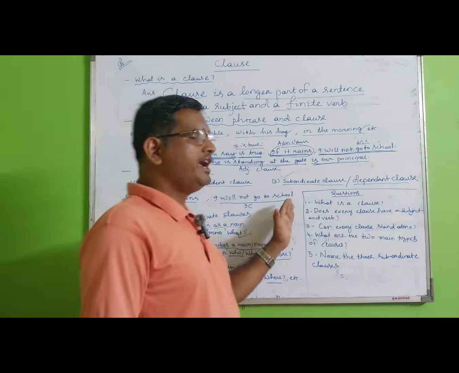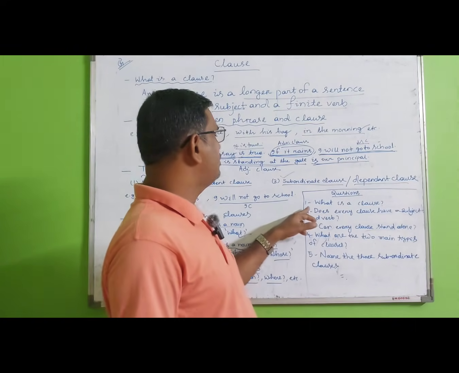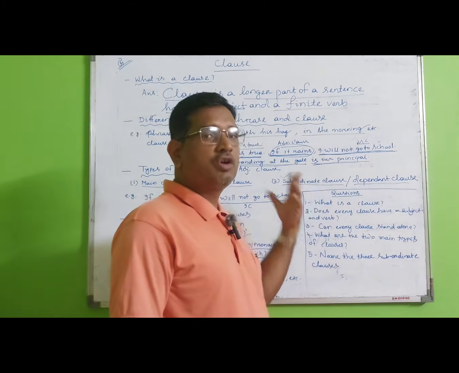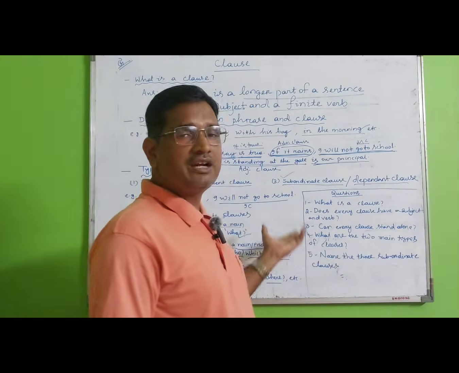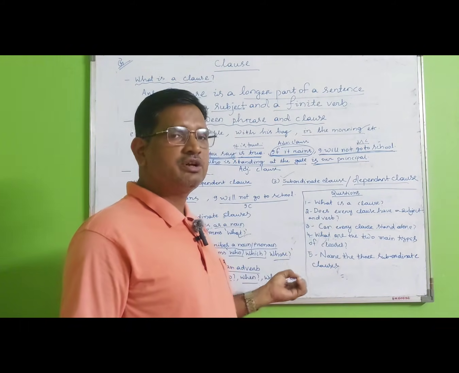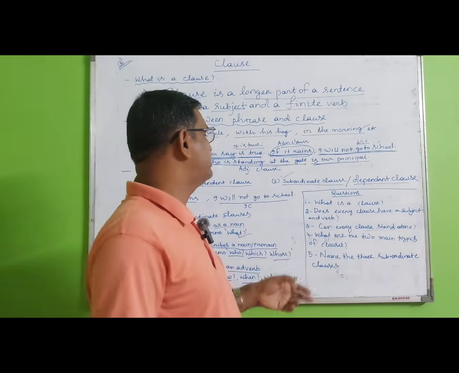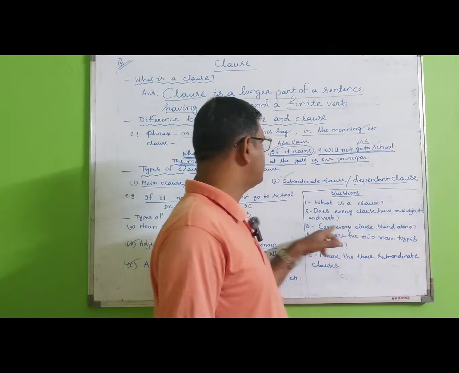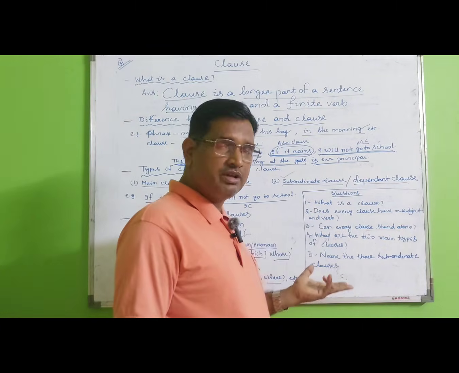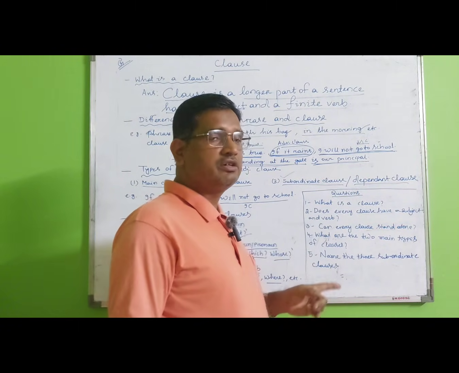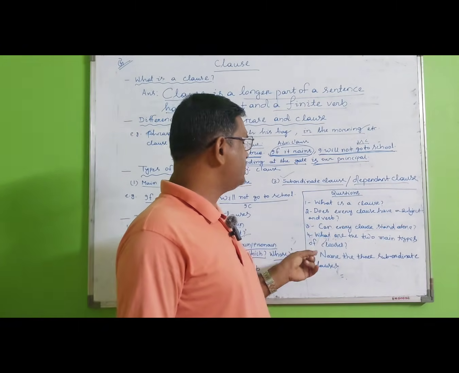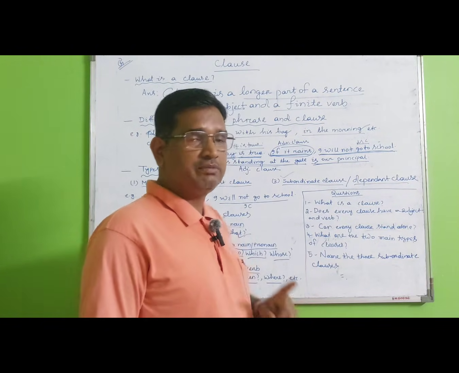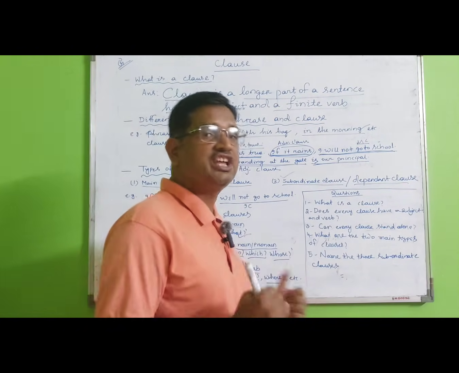Now try to answer these questions. Number one: what is a clause? A clause is the longer part of a sentence having a subject and a finite verb. Number two: does every clause have a subject and verb? Yes, every clause has a subject and a verb. What type of verb? A finite verb, which means a verb that carries tense.